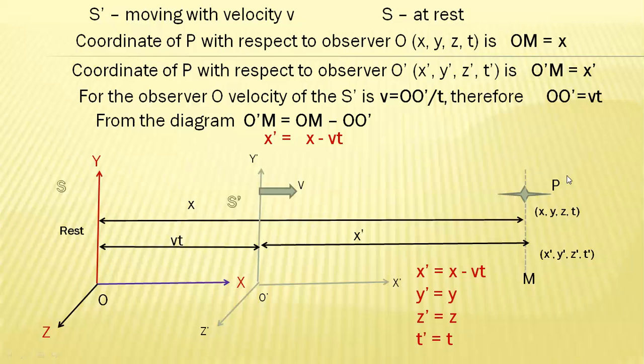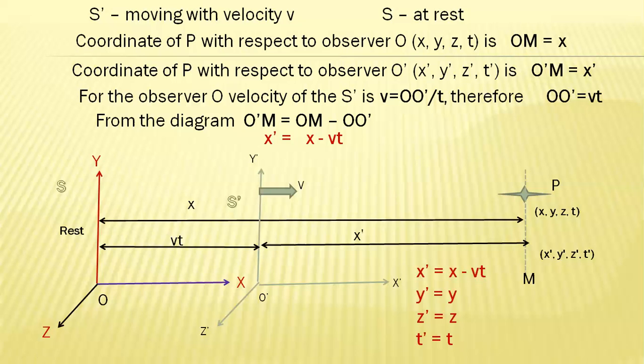That is, the event is observed by the observers O and O dash at the same instant of time. If the particle is moving in space, then observers O and O dash observe that event. Here, remember, the velocity of the object is very small compared to the velocity of light, and only then t equals t dash.